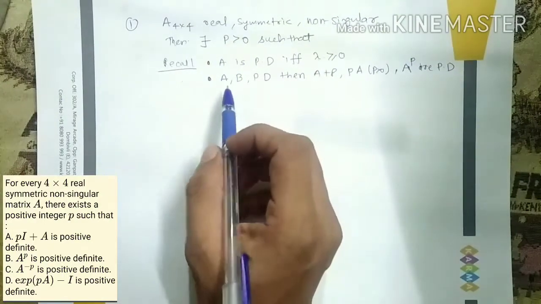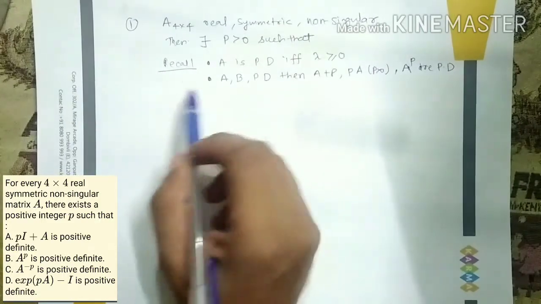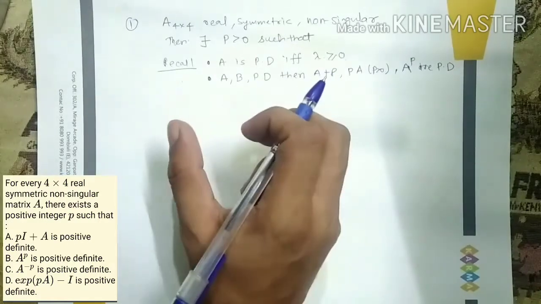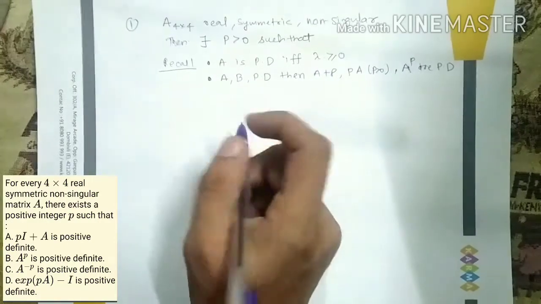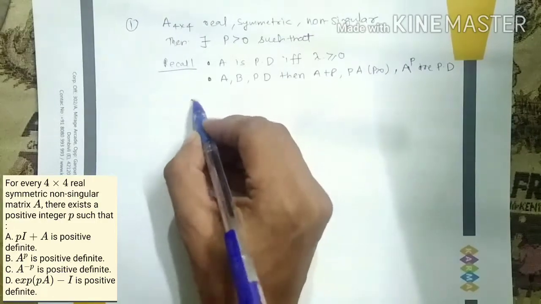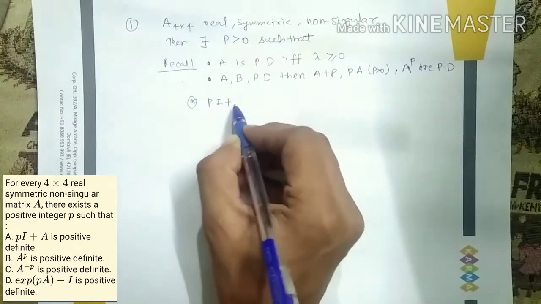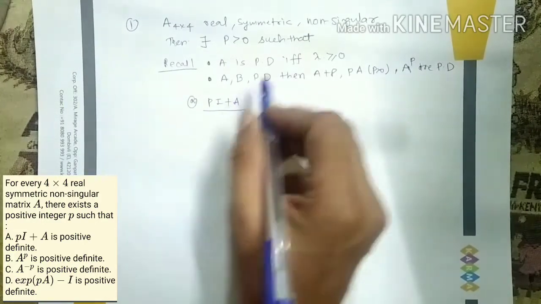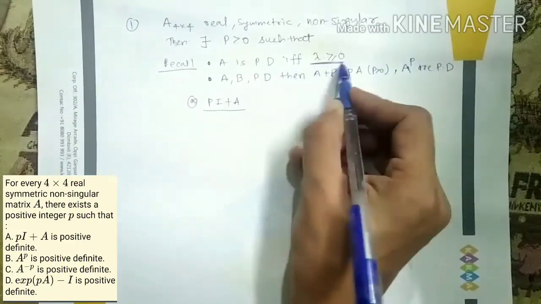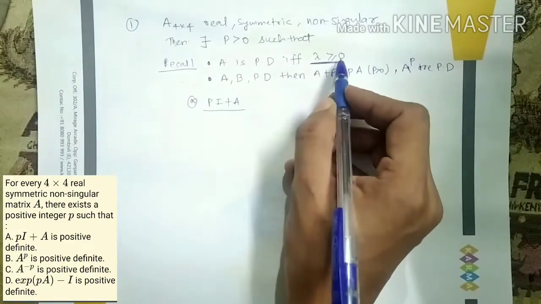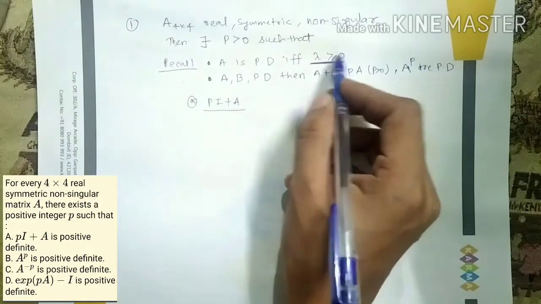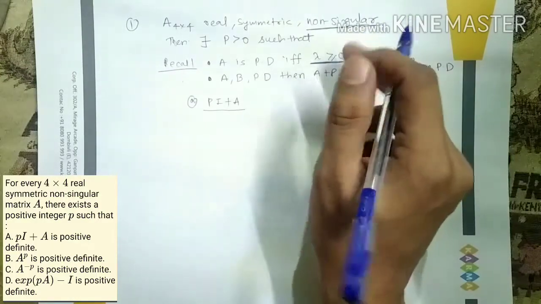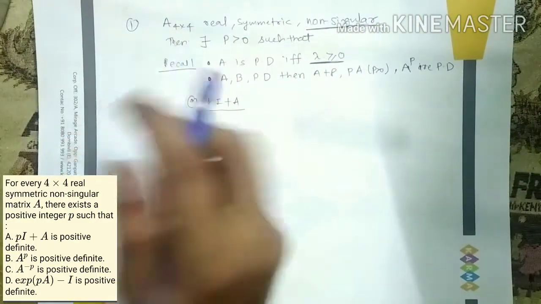In the first option they are saying pI plus A is positive definite, A raised to p positive definite, so we have to choose p. Choosing p is in our hand. So in the first option, is pI plus A positive definite or not? When do we say pI plus A is positive definite? When all its eigenvalues are non-negative. But there is no question of a zero eigenvalue, because in the question itself they have given that A is non-singular, which means 0 cannot be an eigenvalue of matrix A.